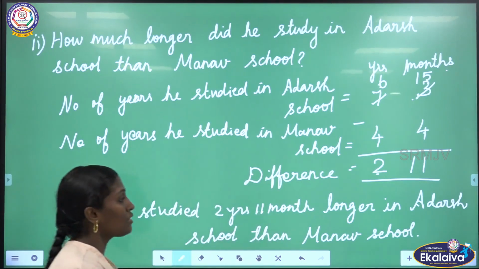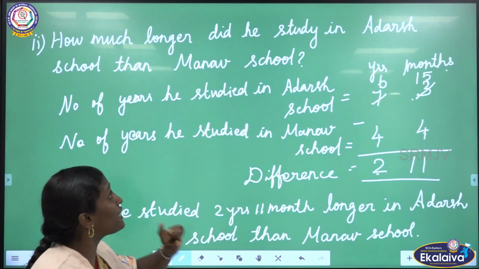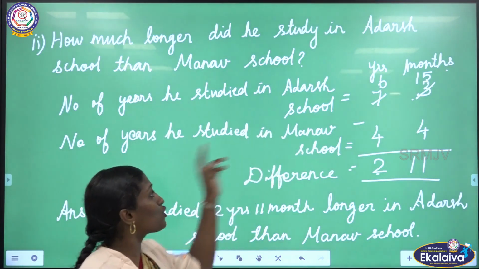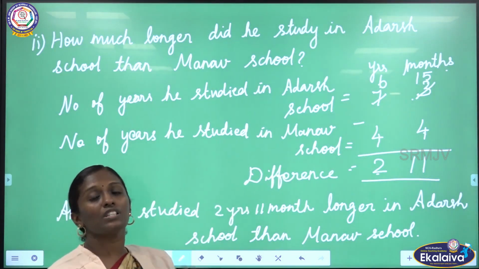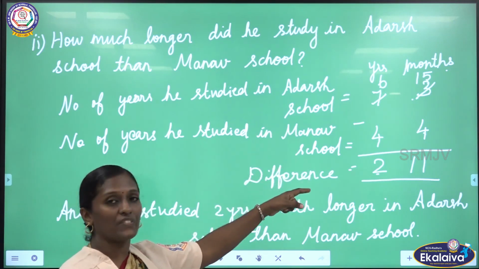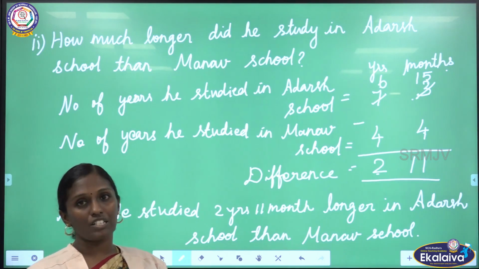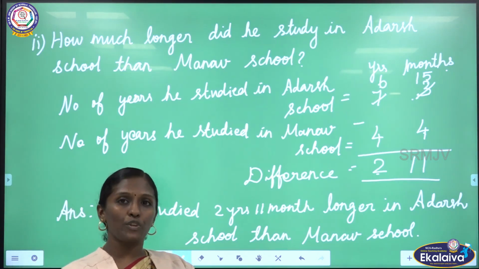Is it clear, children? How much longer did he study in Adarsh school? For that, number of years he studied in Adarsh school minus number of years he studied in Manav school. We are finding the difference. So this much years longer he studied in Adarsh school. Is it clear? Hope you all understand.